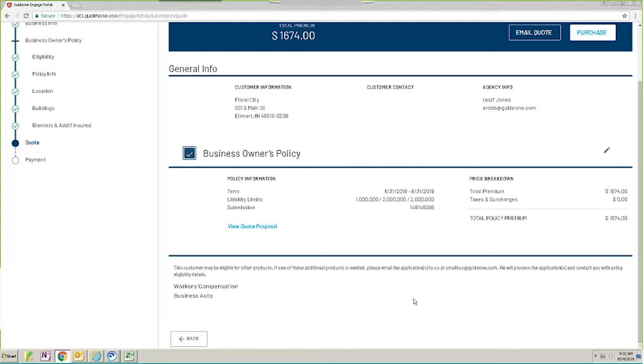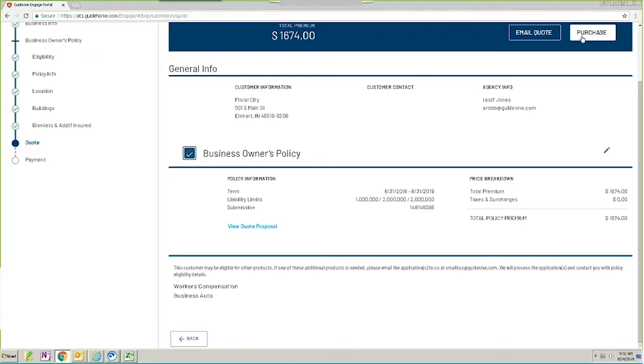And then underneath that, you see that we have two other lines of business that we could help this particular business owner's policy with: workers' compensation and business auto. This is just a reminder of that, and we've got the email address for you to send that information into our small business unit. But we are happy with this quote, and we have no changes to make, so we're